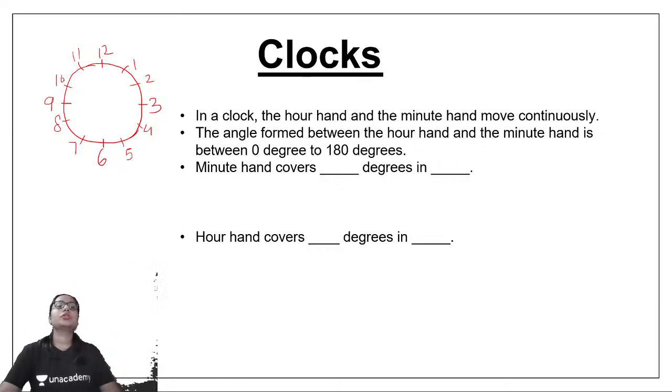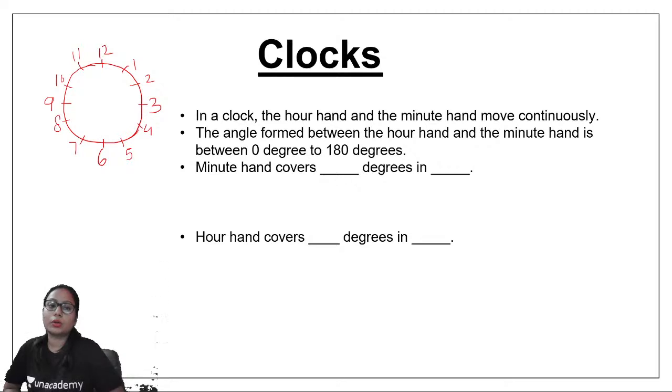These are the different numbers which are marked on the clock. Each number represents an hour.